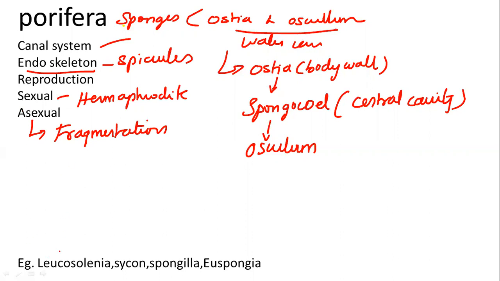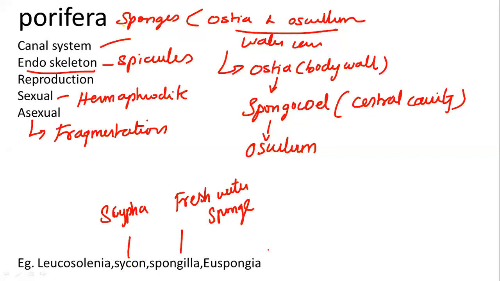Examples of porifera: Leucosolenia, Sycon. Sycon is also called Scypha. The common name of Spongilla is freshwater sponge, and Euspongia is called bath sponge. So that's enough. Apart from that, there is no need to study anything else for these poriferans.